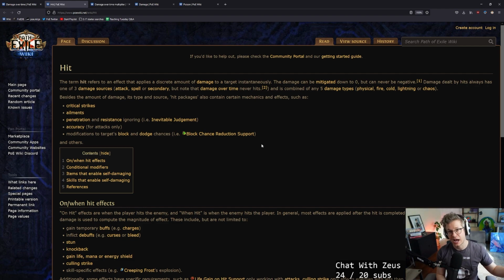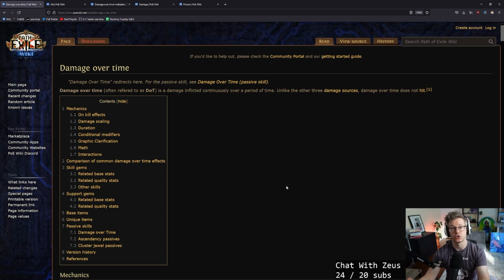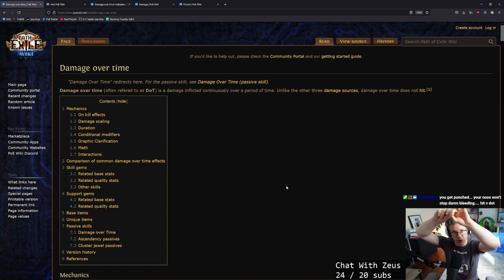While the damage over time may be a consequence of the hit, after the hit happens, you can basically think of the damage as two different things that happen. There are additional processing steps like the penetrate, like the double damage, that then will happen only towards the hit. The damage over time will happen separate to that. Might be getting a little confusing this early on, but I want to make it very clear that you want to put what happens in two different buckets in your head right here.